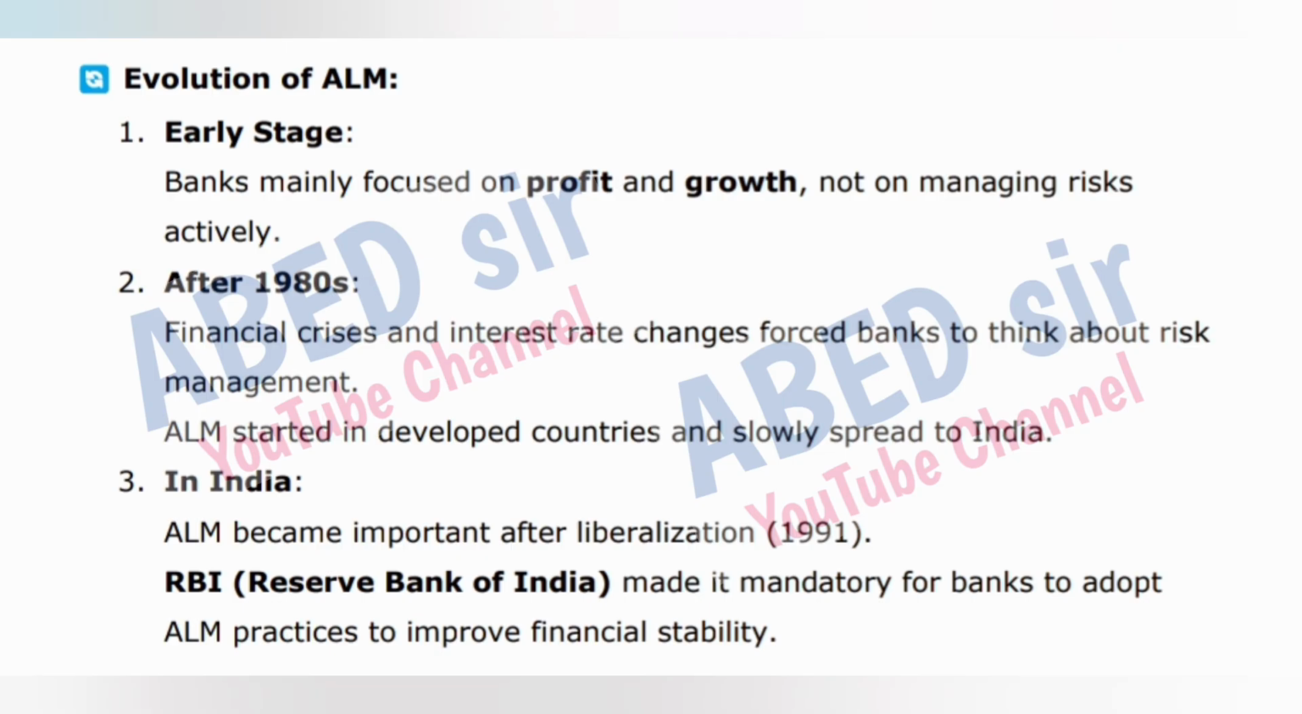Evolution of ALM. 1. Early stage. Banks mainly focused on profit and growth, not on managing risks actively. 2. After 1980s. Financial crisis and interest rate changes forced banks to think about risk management. ALM started in developed countries and slowly spread to India. 3. In India. ALM became important after liberalization, 1991. RBI, Reserve Bank of India, made it mandatory for banks to adopt ALM practices to improve financial stability.